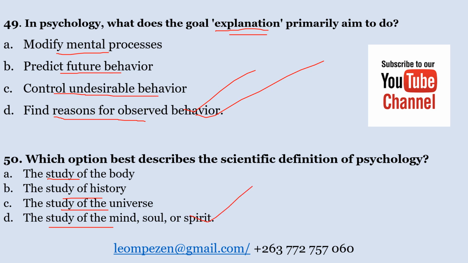The correct answer is D. This is the closest answer possible when you look at the four options that you've been given. So number 50, the answer is D.